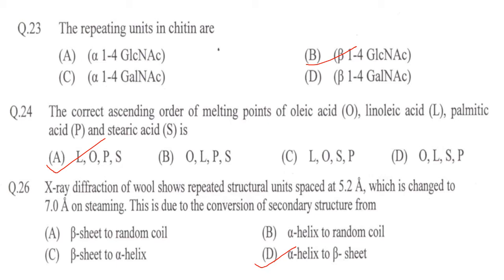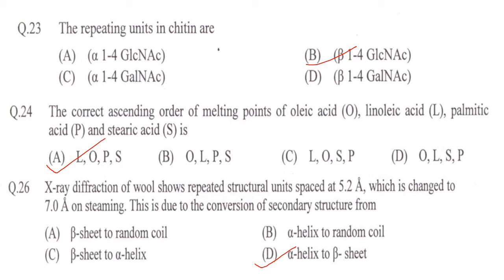The next one. X-ray diffraction of wool shows repeated structural units spaced at 5.2 Angstrom. Now this is an experiment that was conducted by a scientist called Astbury, and using his X-ray analysis, Astbury showed that the elasticity or stretchiness of wool fibers was due to the compacted alpha keratin protein fibers unfolding into the more extended beta form.